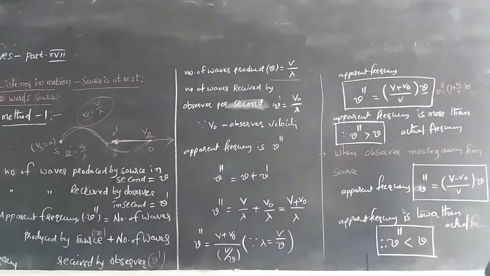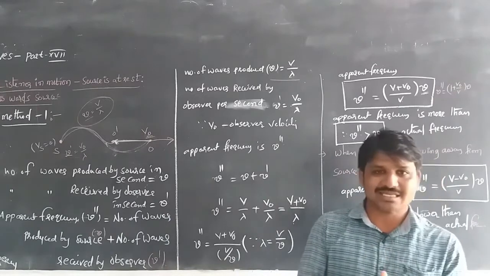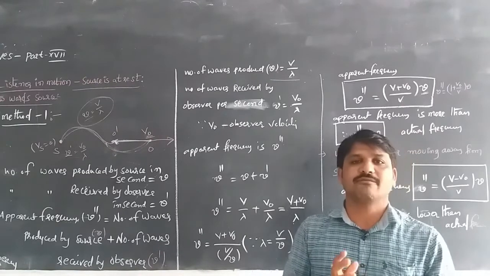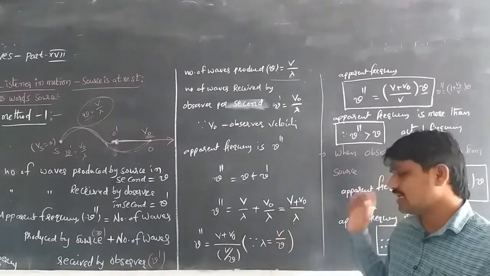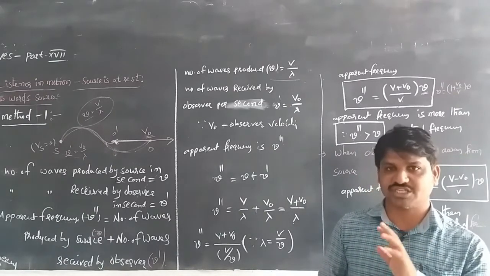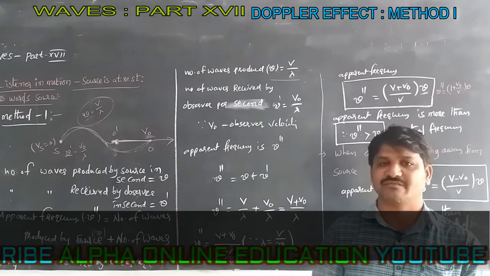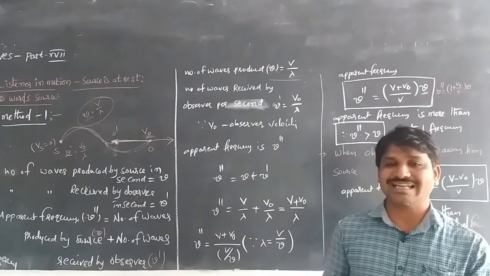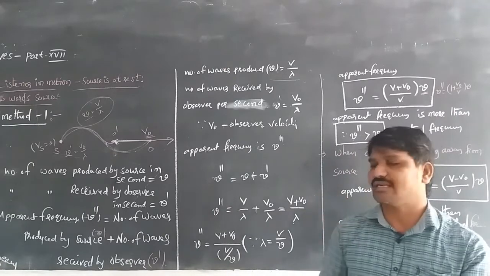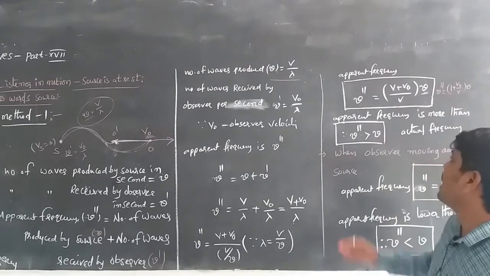This is about when the listener is in motion and the source is at rest. When the observer or listener is moving towards the source or away from the source, we can find the apparent frequency using these equations. This is about the Doppler effect. The difference between the actual frequency of sound and the apparent frequency is called the Doppler shift. When the listener is in motion and the source is at rest, we can find the apparent frequency using these expressions.